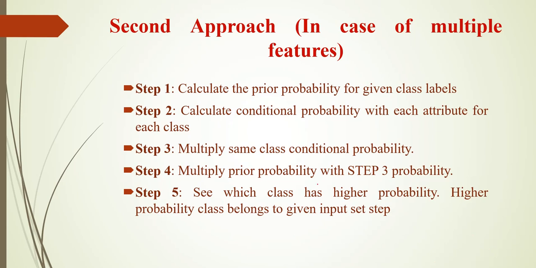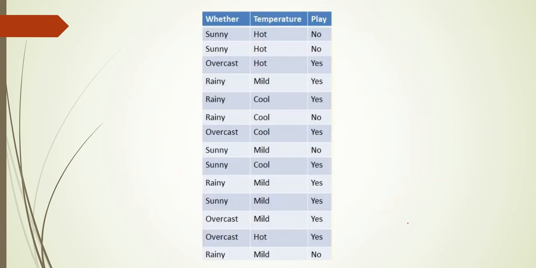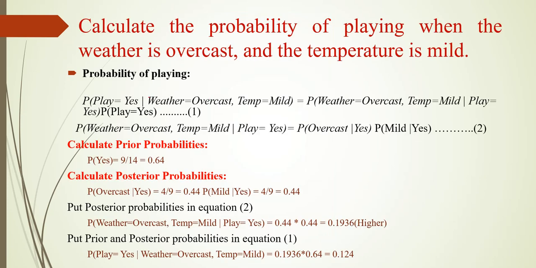Okay, so the two features that we are taking are weather and temperature. First, the hypothesis that I am taking is probability of yes. So probability of play equal to yes, and for weather I am taking overcast, and for temperature I am taking mild. So two features I am taking: overcast, which belongs to the weather feature, and mild, which belongs to the temperature feature.